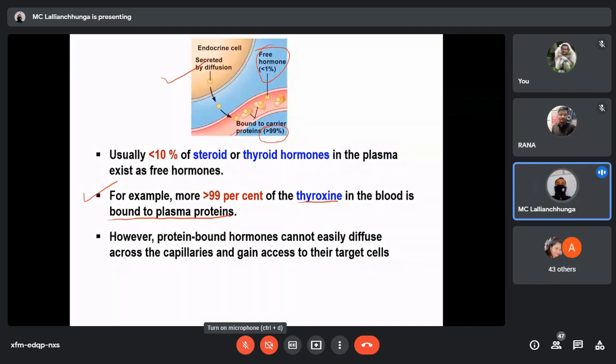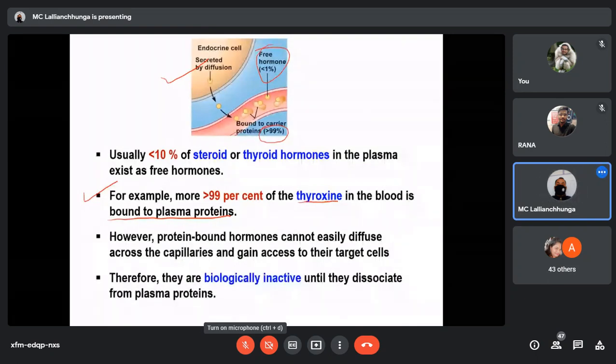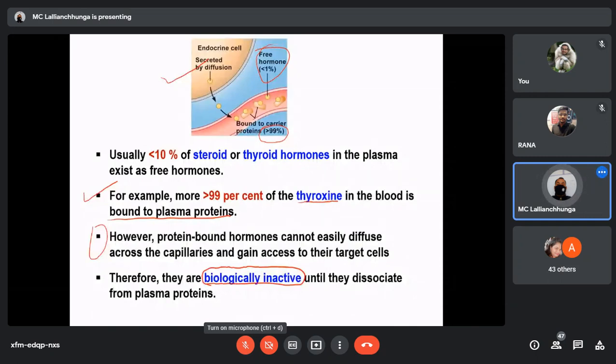Protein-bound hormones, I already told you, cannot escape out of the capillaries. That is why all these bound forms are biologically inactive. So this point is very, very important. The hormones which are bound to the plasma proteins cannot do any function, which means they are biologically inactive.